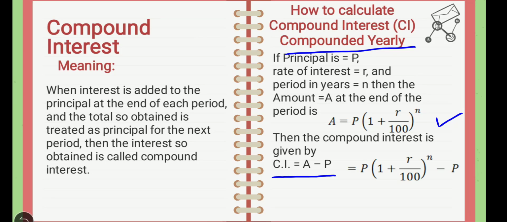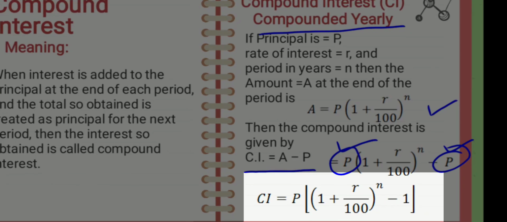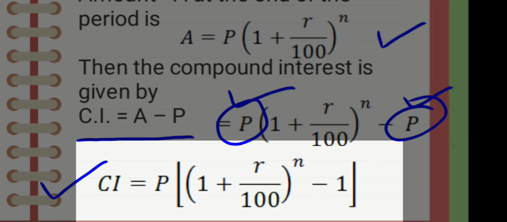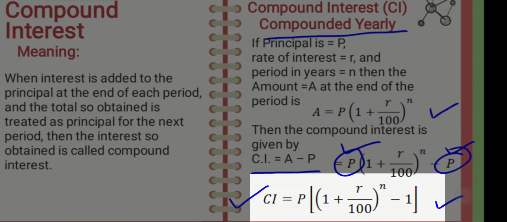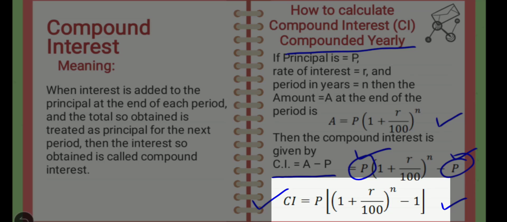The formula for amount is given here, minus P. So we can take P common from this formula, and we get a very simple formula to calculate the compound interest. So compound interest is equal to P square bracket 1 plus R upon 100 bracket raised to n minus 1. We can use this formula to calculate compound interest directly on a particular sum of money.